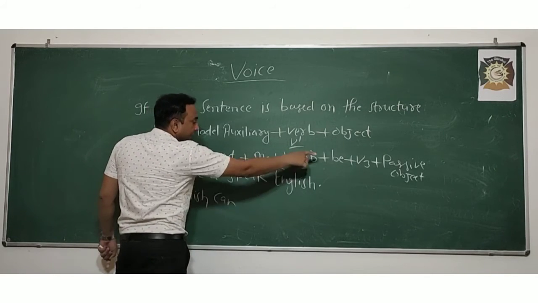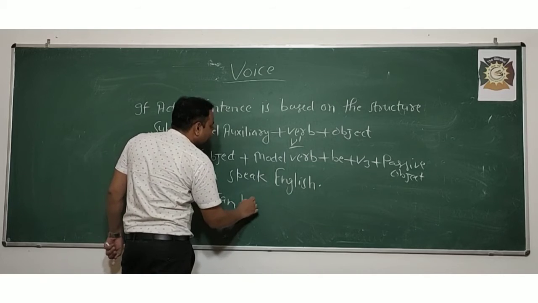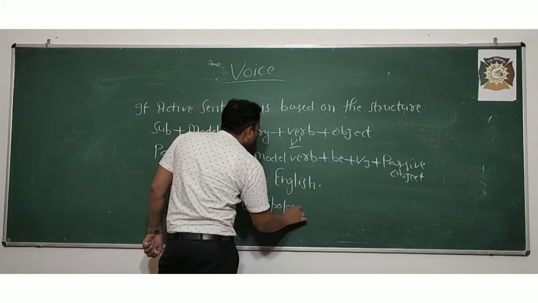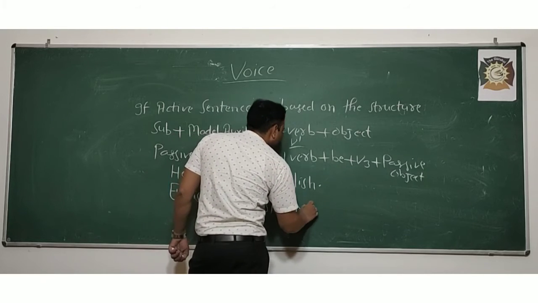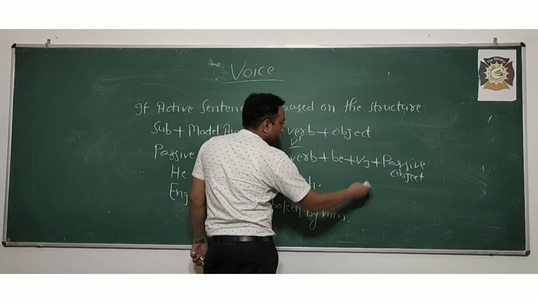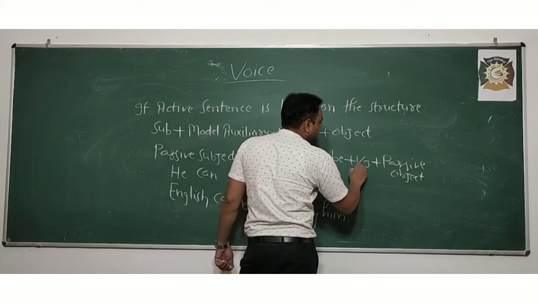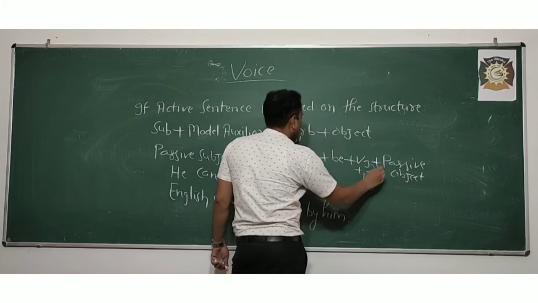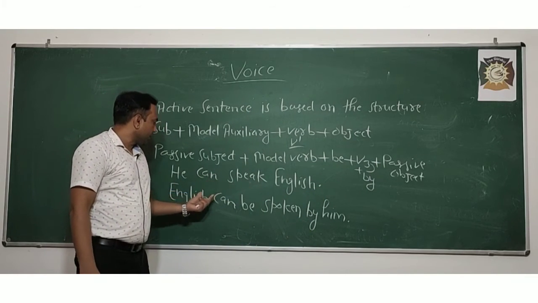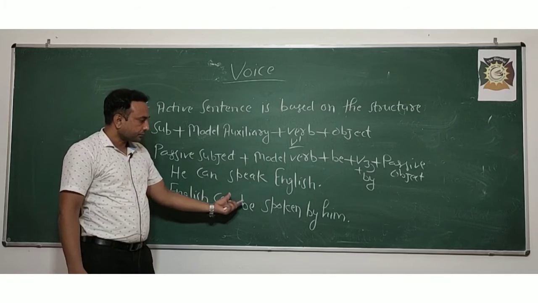After that, be: can be. Third form of the verb, speak, spoken. Spoken by him. You can add by here also, and this is understood, I think. So, English can be spoken by him.